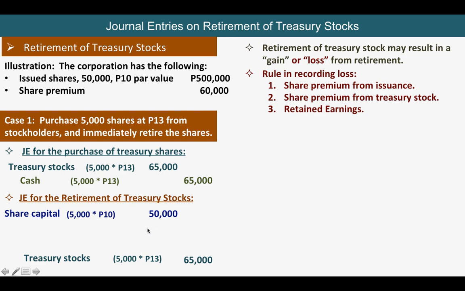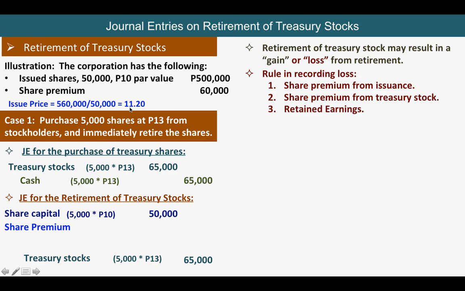So class, how much is the share premium actually? Here we are going to debit the share premium, but we have to compute. The share premium is this 560,000, because we have to determine the issue price. The total 560,000 divided by 50,000 gives an issue price for these stocks of 11.20 with a par value of 10.